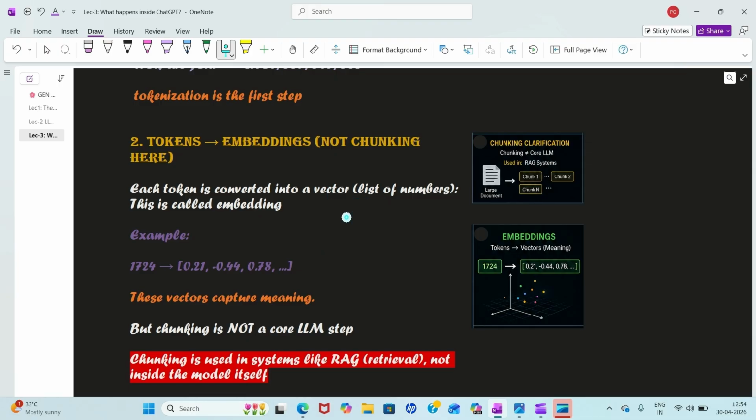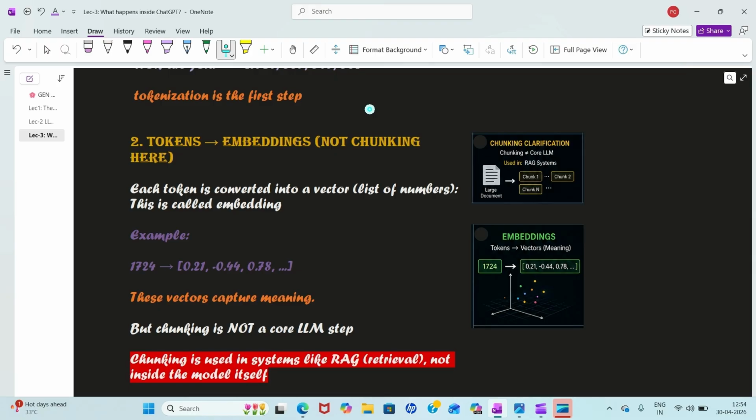If someone is confused, like in the previous video we know that we have to do chunking also. Someone may ask, hey, stop, the first step I understood is tokenization, then the second should be chunking. I have heard from various influencers that in Gen AI chunking is very important. But wait, chunking is not an LLM step.